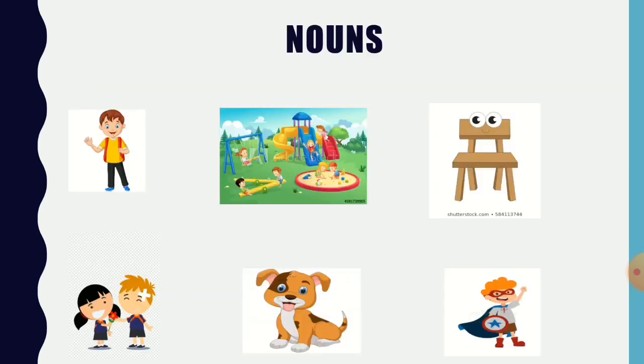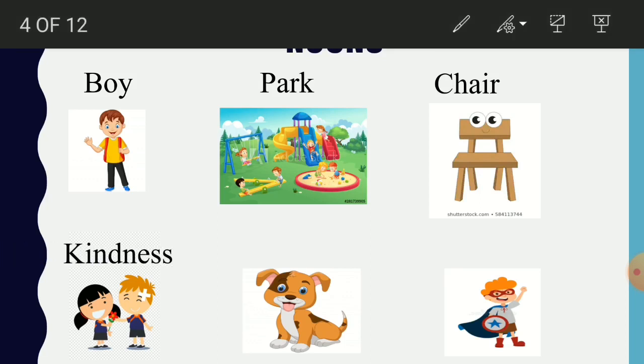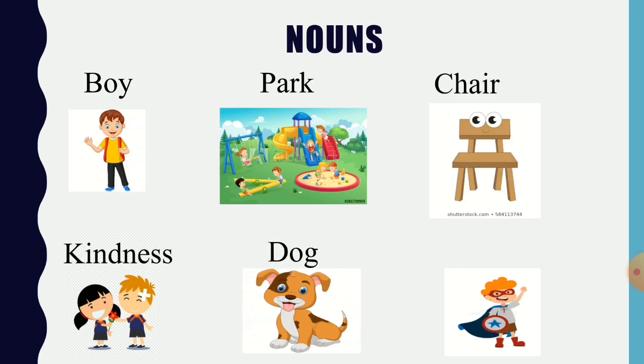A noun names something. It's the word we use for something that lets us talk about it. Now let's see some examples. A noun can be a person, might be a boy, a place might be a park, a thing might be a chair, or an idea, maybe bravery or kindness, an animal like a dog. We have now seen what a noun is. Now let's turn to the types of noun.